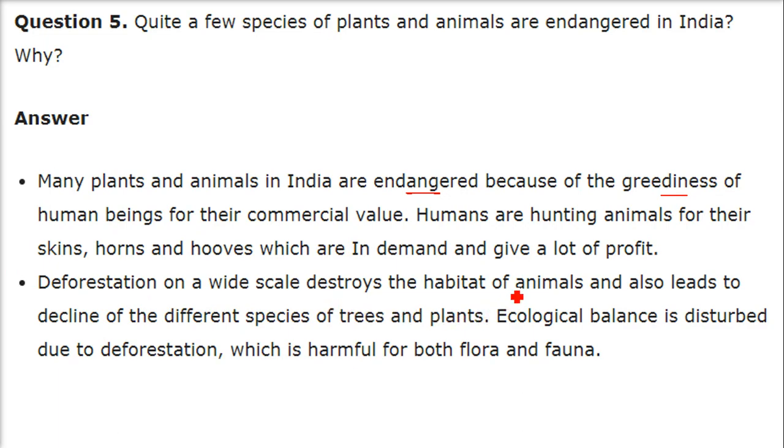Deforestation, cutting of trees on a wide scale, destroys the habitat of animals and also leads to the decline of different species of trees and plants. Ecological balance is disturbed due to deforestation, which is harmful for both flora and fauna and for the whole ecosystem, of which we are also an integral part.